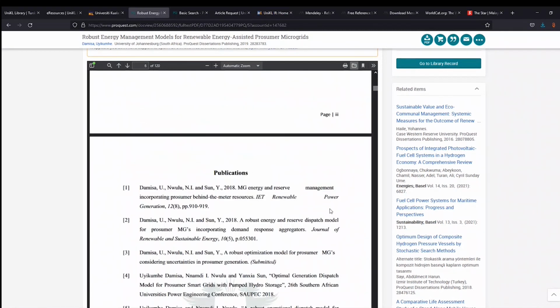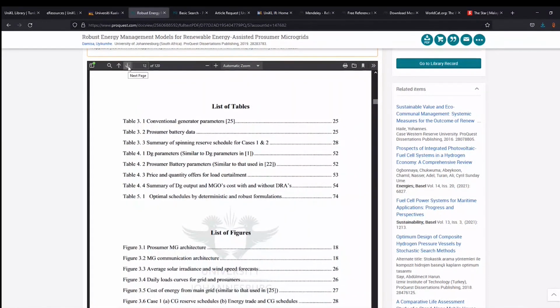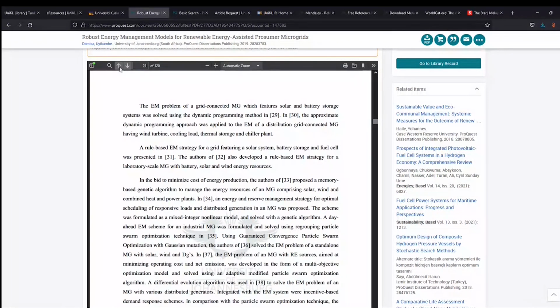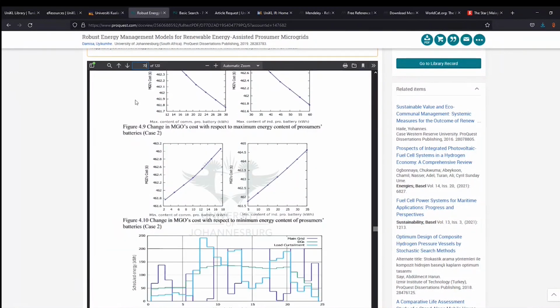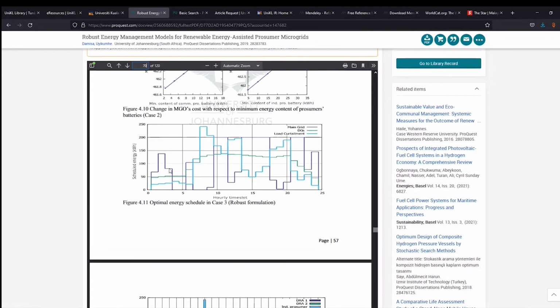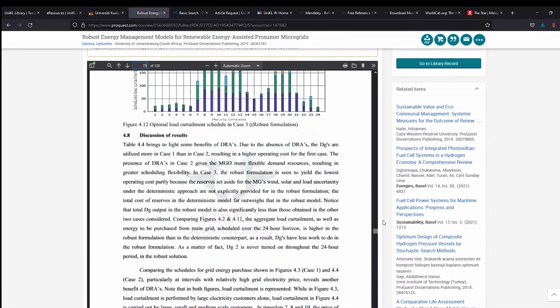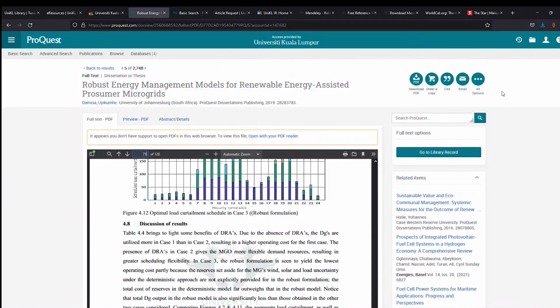So this is a publication list. You can see the abstract, the table of contents, figures, background, problem statements. So there's a lot of content that you can read from here. You can easily jump to a particular page, for example page 70. There are figures on the changes in MGO course, figures, images, tables and graphs. Discussing the results, you see how people make their decisions. This is a full text format that you can easily access.